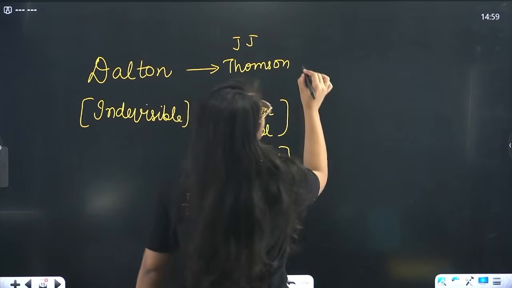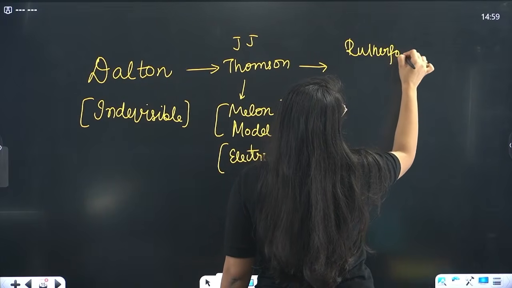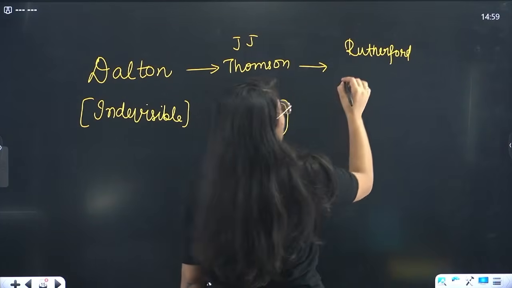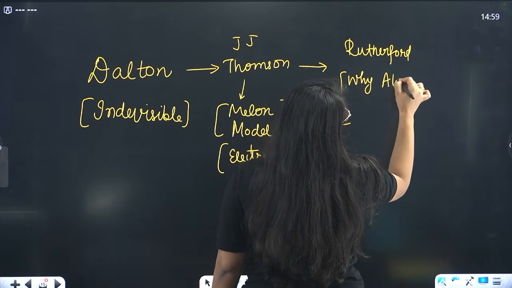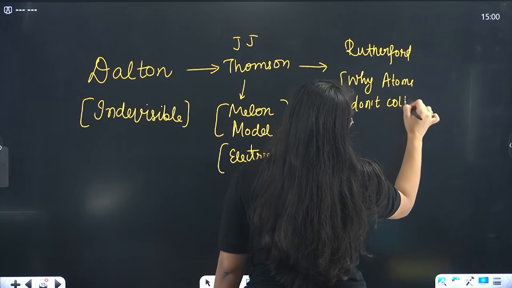Then came Rutherford and his two PhD scholars, whatever you want to call them.